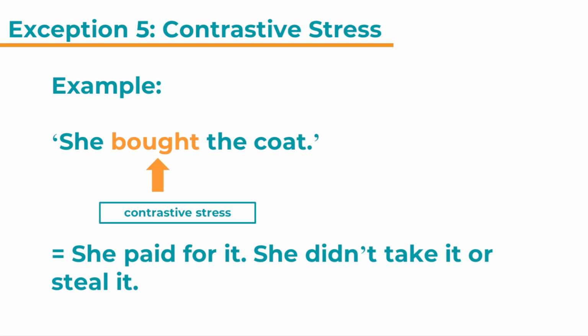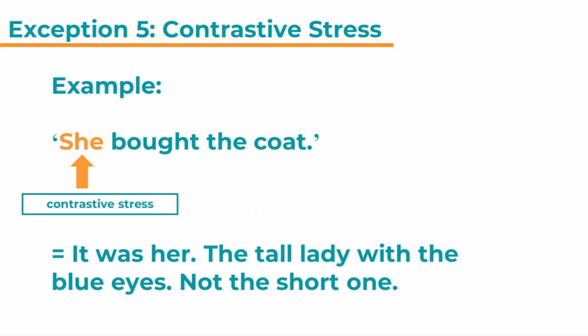This is called contrastive stress, and one of the reasons why the last lexical item might not be stressed. We could even move the stress to she, the pronoun and subject of the sentence. She bought the coat, meaning it was her, the tall lady with the blue eyes, not the short one.